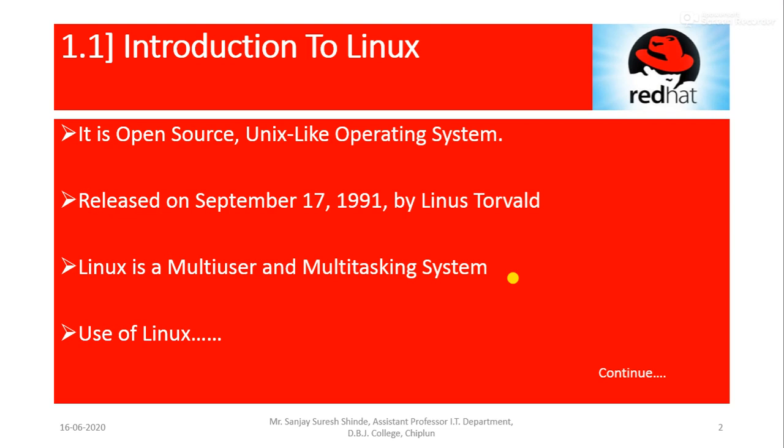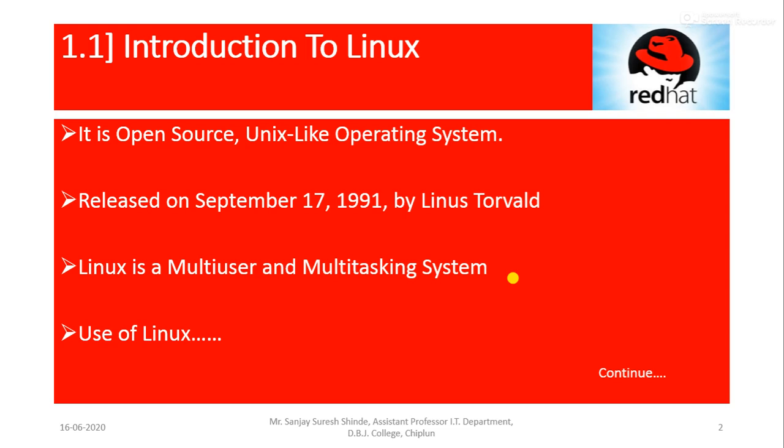So it is an open source, Unix-like operating system. So what does open source mean? Normally open source means what? Yes, freely available on the internet. Anyone can download it freely, easily. Anyone can change the source code, right? So that's why, with Linux, anyone can change the code in the Linux operating system.